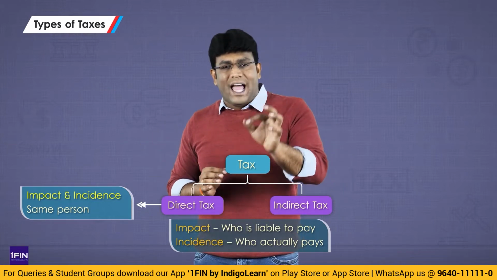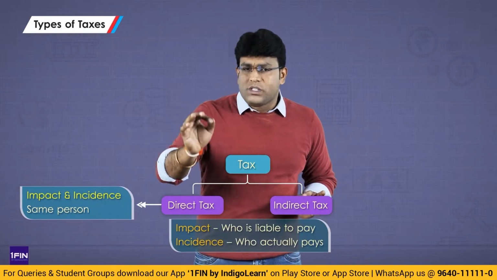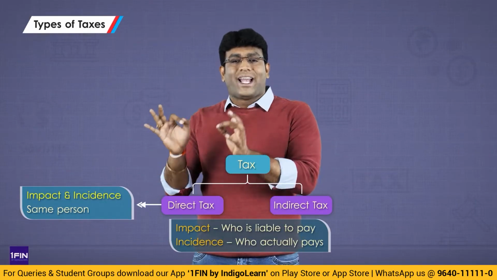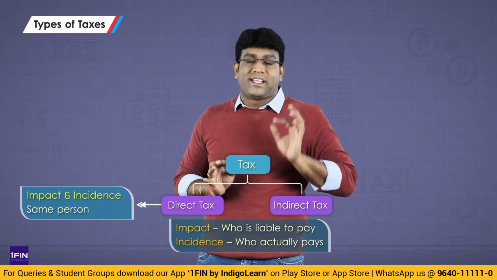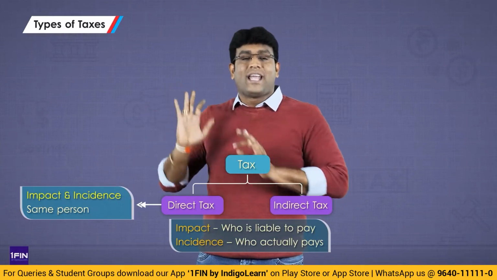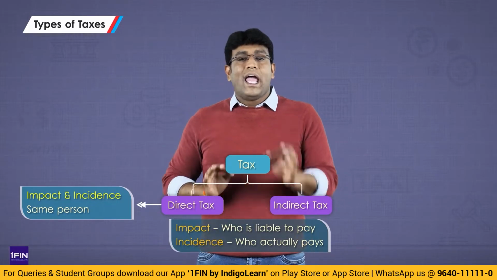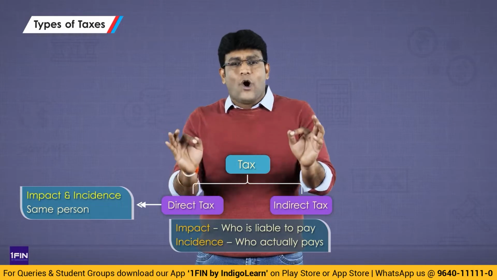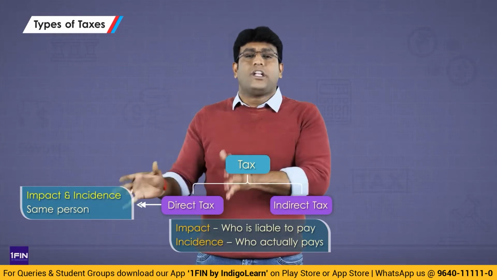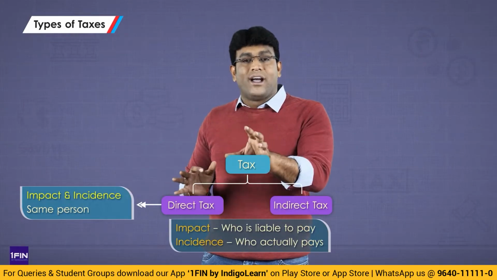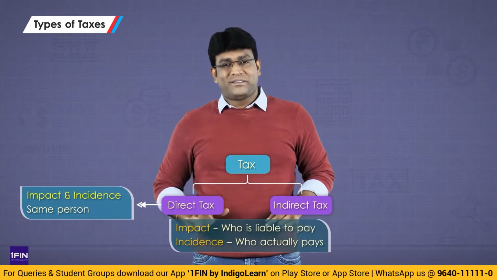Impact means who is liable to pay, incidence means who actually pays. So the person who is liable to pay and the person who actually pays, both are one and the same when we talk about income tax. That is nothing but direct tax. So what is direct tax, my dear friends? Direct tax is a tax where impact and incidence is on the same person. The person who is liable to pay and the person who actually pays, both are one and the same. That is known as direct tax.